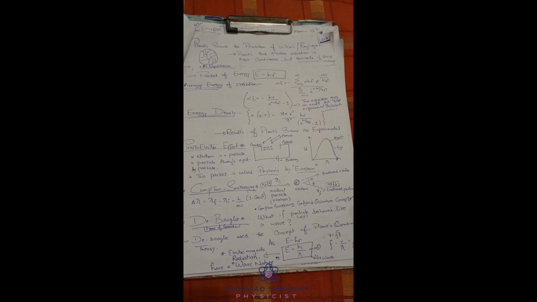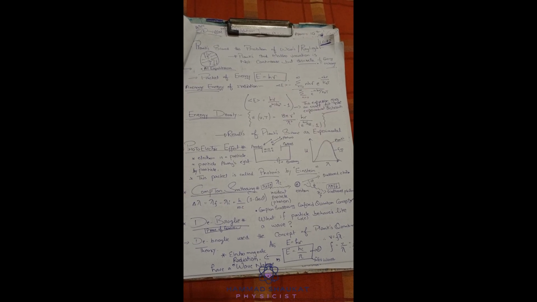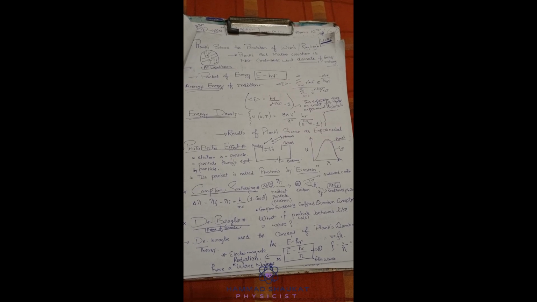Okay, so let us start lecture 2 of advanced quantum physics. We discussed two laws, the Rayleigh-Jeans law and Wien's law, in our previous lecture number 1. Today we will discuss further, starting from Planck's. There is a problem in Wien's and Rayleigh-Jeans.